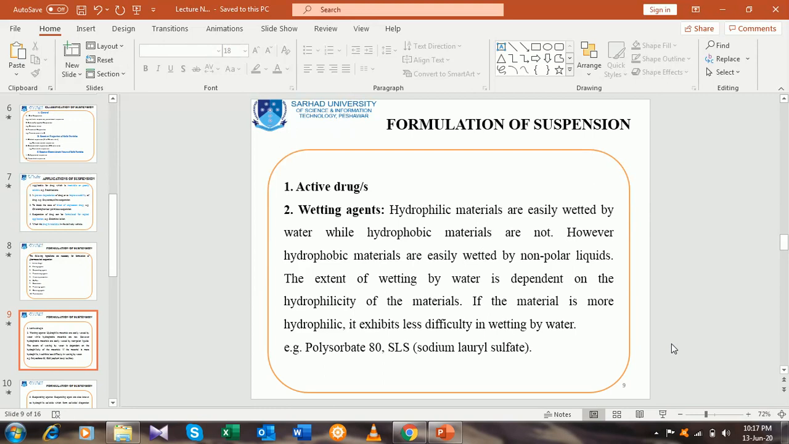Polysorbate 80 is a widely used wetting agent in pharmaceutical suspensions because it is an inert material, its toxicity is very low, and most of the additives are compatible with polysorbate 80. It is a surfactant, and it is used as a wetting agent.